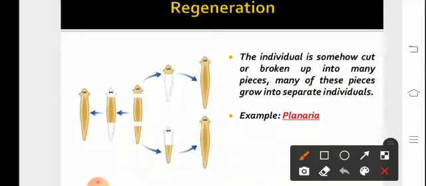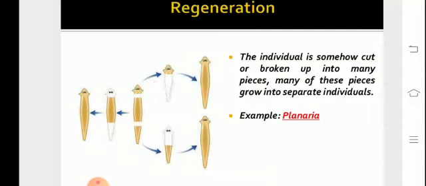In the diagrammatic representation, the body is divided into a head, trunk and tail, and the entire organism is regenerated from the pieces. In lizards also the tail gets regenerated. Even in the starfish the regeneration of the ambulacral arm is observed.